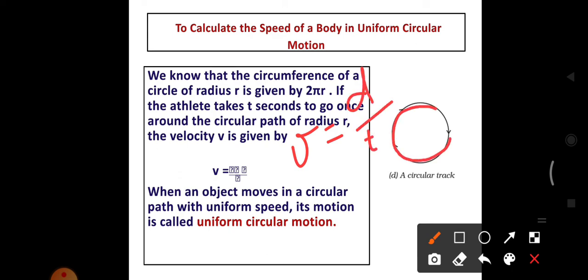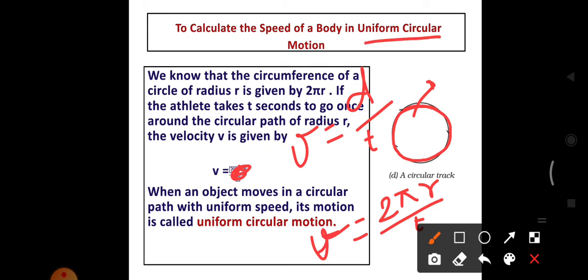If you take a circular path, here the distance is equal to the circumference of the circle. The circumference of the circle is 2 pi r. The time is t. So V equal to 2 pi r by t. From this equation we can calculate the speed of a body in uniform circular motion.